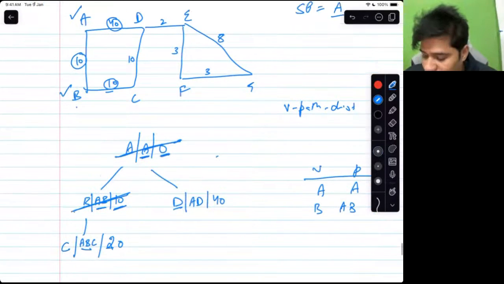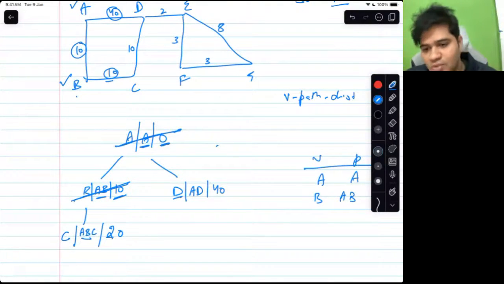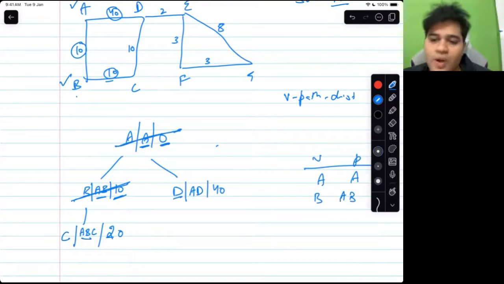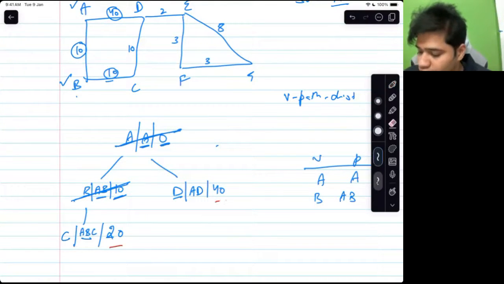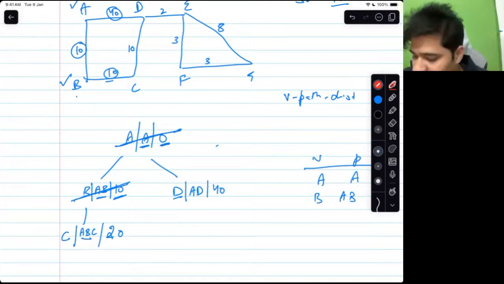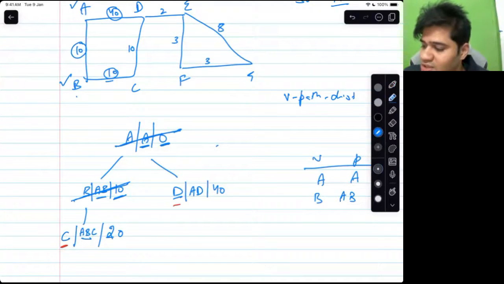Now tell me, according to this picture, which one do I remove now? C or D? D has a cost of 40, C has a cost of 20. Which one should I remove? A and B are already removed. A and B are not in this tree anymore. So basically, do not say ABC, say the vertex name. So C has to be removed.